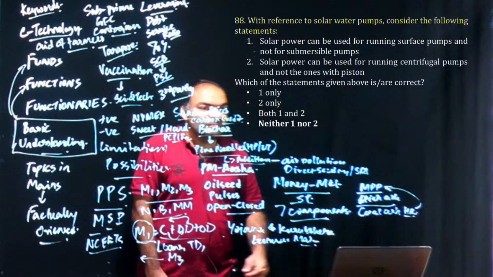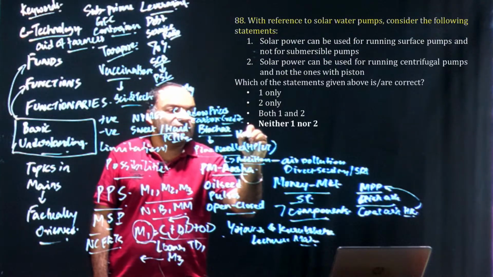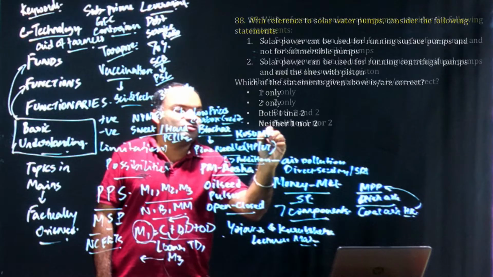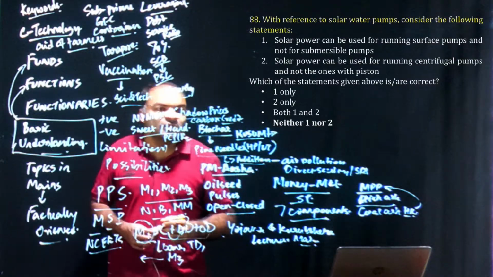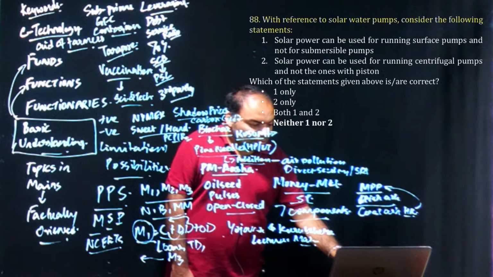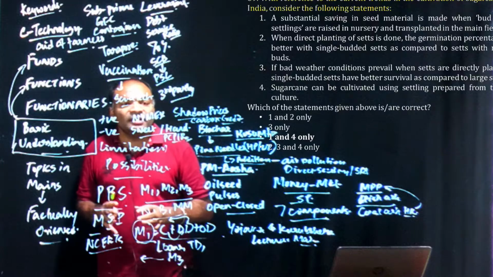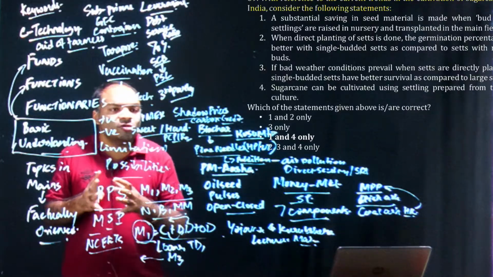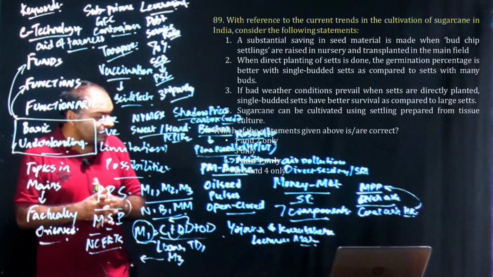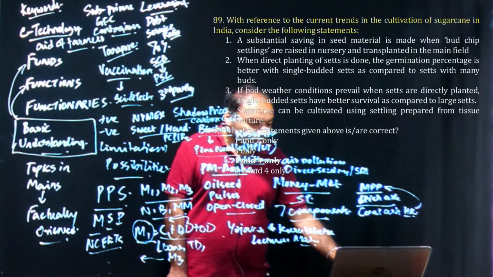Then coming to solar power, we had discussed the Kusum scheme in class, and we discussed aspects of solar energy for running various kinds of pumps. So clearly neither one nor two would be the answer. Now coming to the next one, which is sugarcane production. Each year we notice that a particular crop, say sugarcane or cotton, has become very important for covering the syllabus. So here the answer is 1 and 4 only.